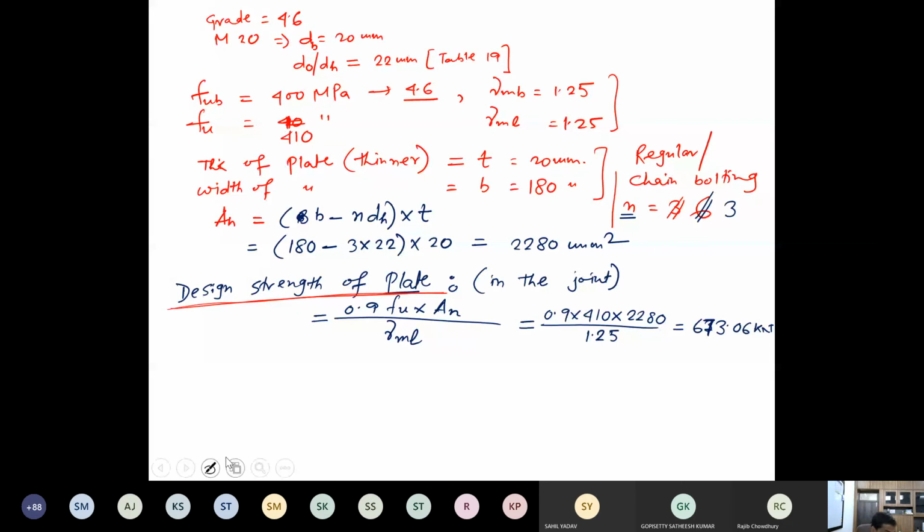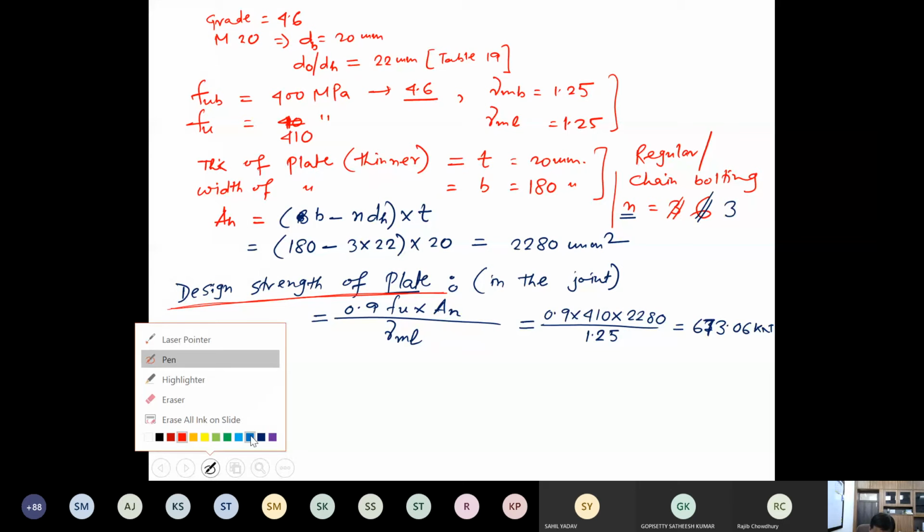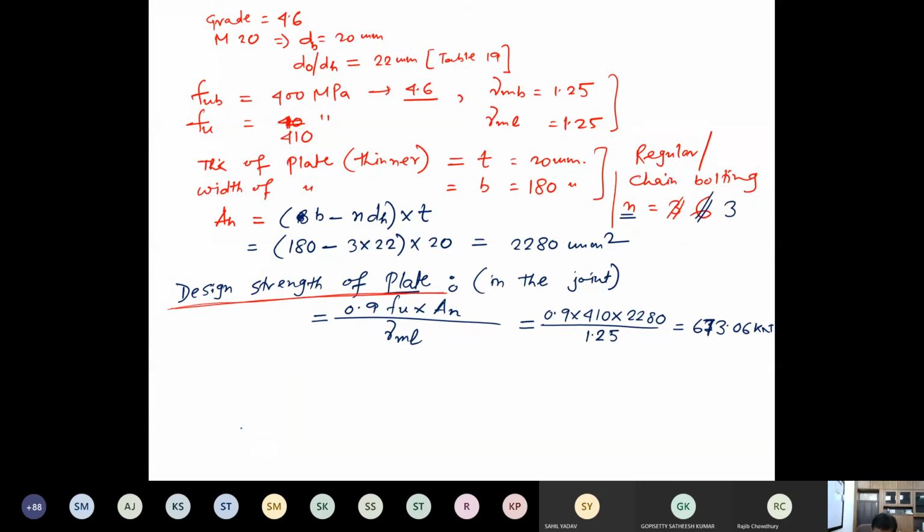Next, I have to find out the strength of the bolt. What is the strength of the bolt? There are two strengths. One is called the shear strength or shear capacity, and another one is called the tensile capacity.